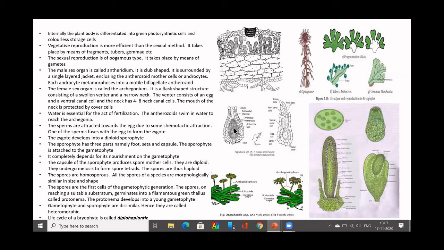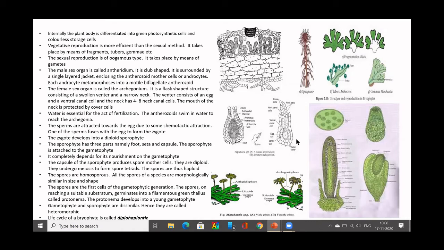Each androcyte will be converted to a motile biflagellated sperm. It is called a motile biflagellated sperm. It is otherwise called antherozoid. So this is the antheridium and how it develops into the antherozoid.